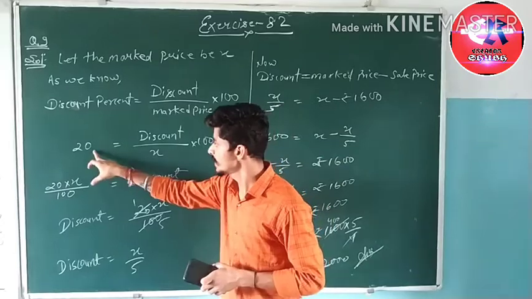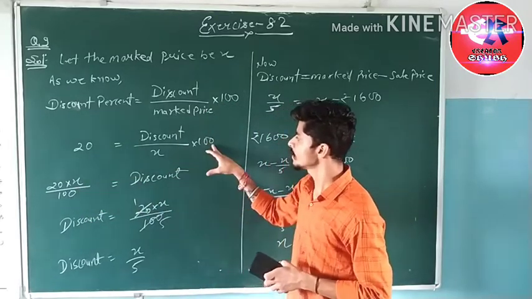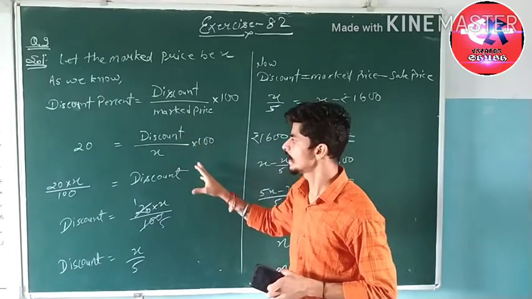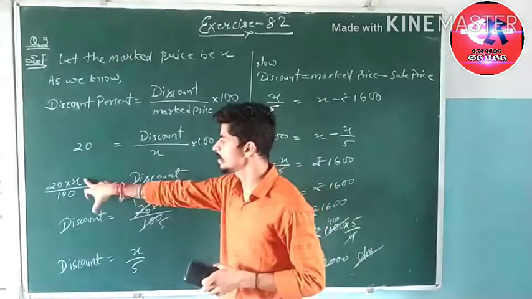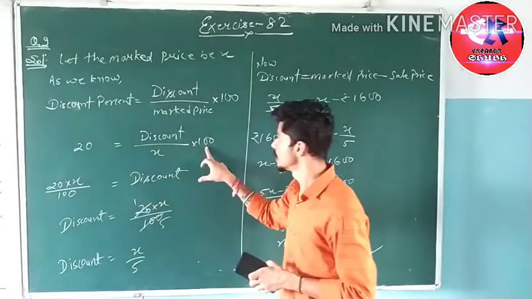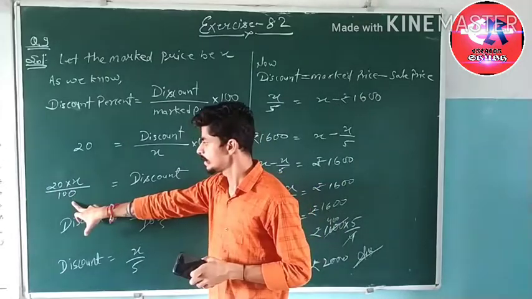Now 20 is equal to discount into 100 upon X. Everything except discount we have to transfer from RHS to LHS. So X is in the division form, it will transfer to the multiplication form. Similarly 100 is in the multiplication form, it will transfer to the division form.